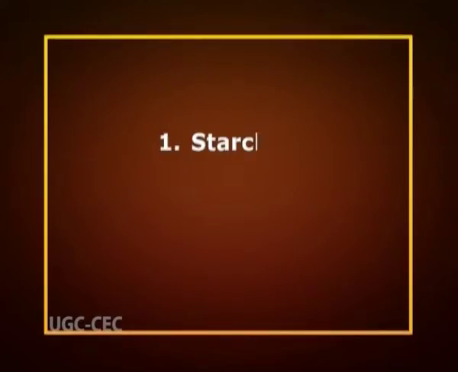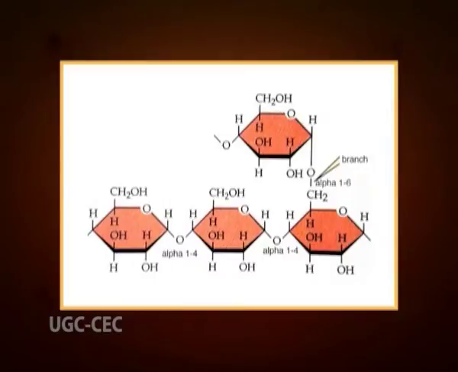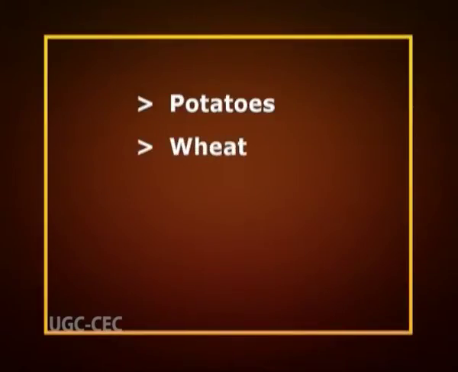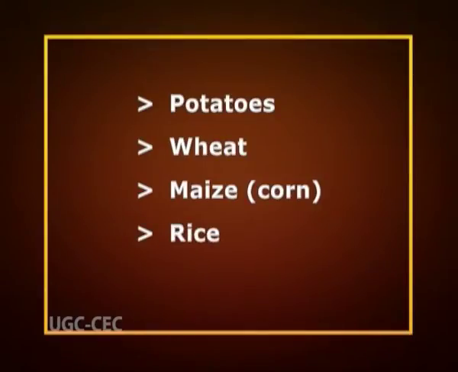Now, let us discuss the two most important polysaccharides, that is starch and cellulose. Number one is starch. Starch, or amylum, is a carbohydrate consisting of a large number of glucose units joined by glycosidic bonds. This polysaccharide is produced by most green plants as an energy store. It is the most common carbohydrate in human diets and is contained in large amounts in such staple foods as potatoes, wheat, maize, rice, etc.